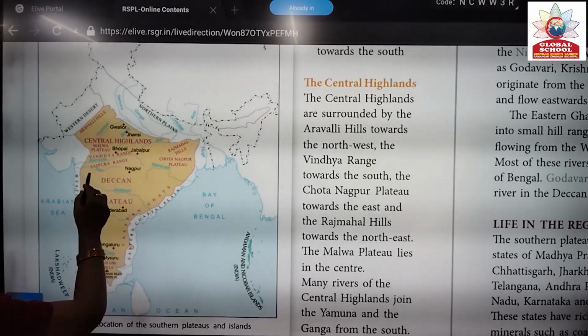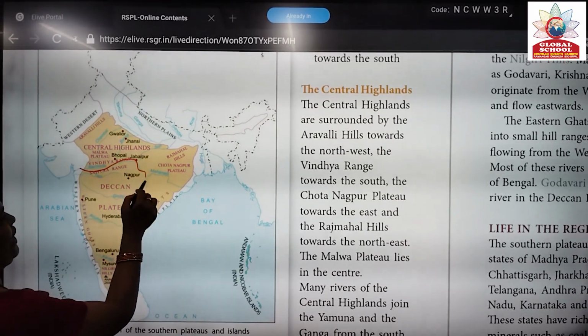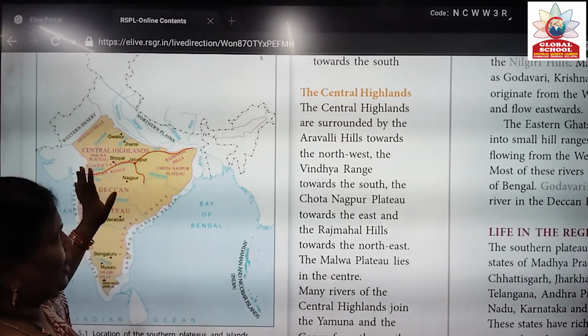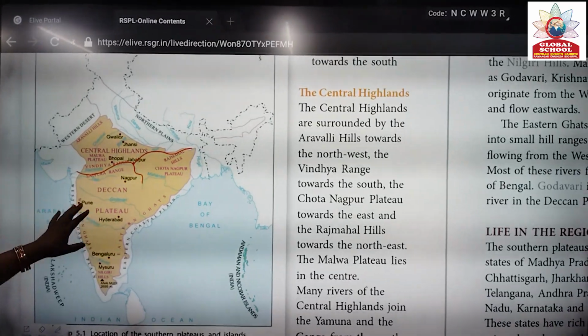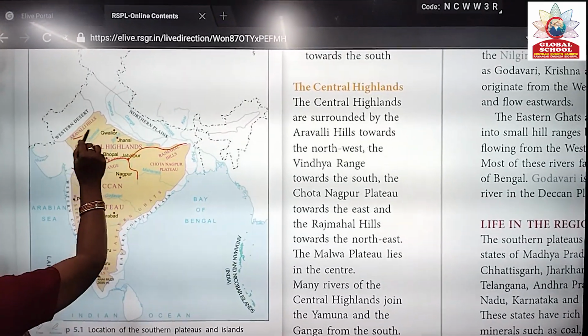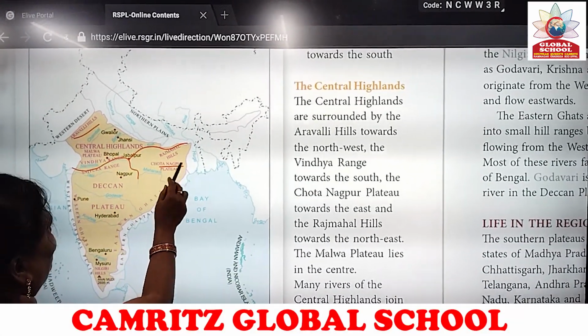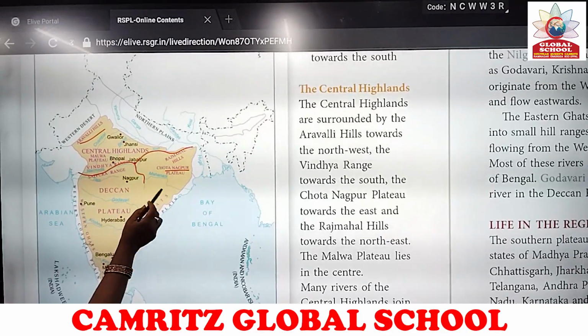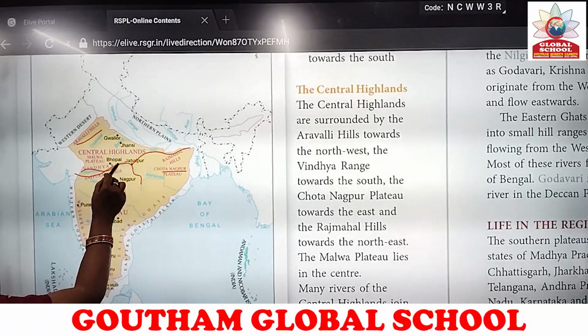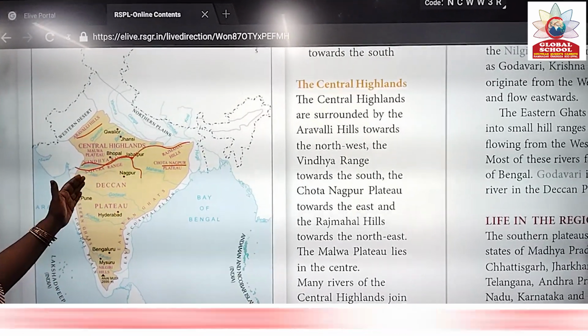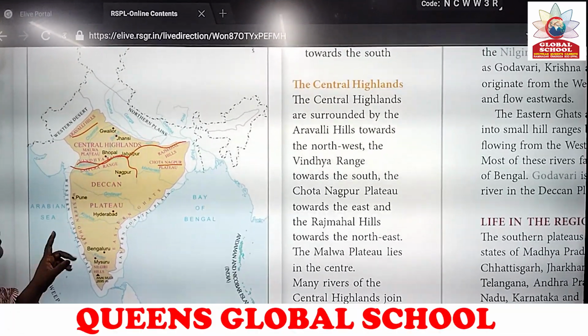The Narmada river divides the central plateau in two parts. The central highlands are surrounded by the Aravali Hills, Chota Nagpur Plateau, Vindhya Range, towards the Rajmahal Hills. Thank you.